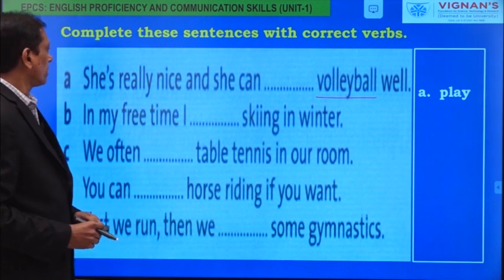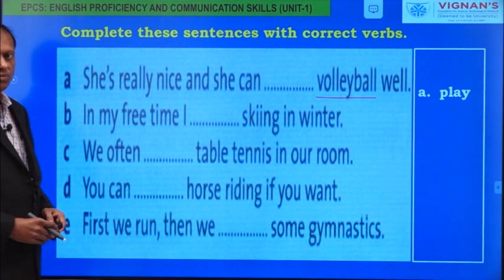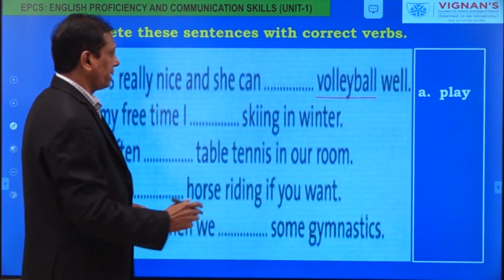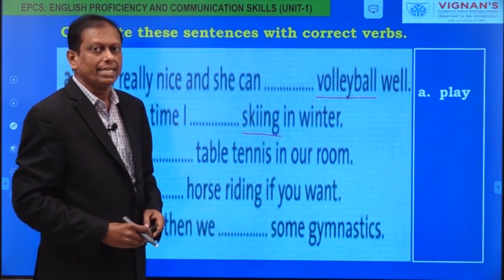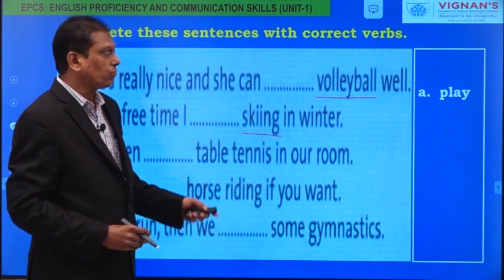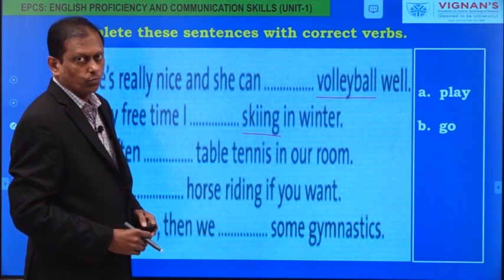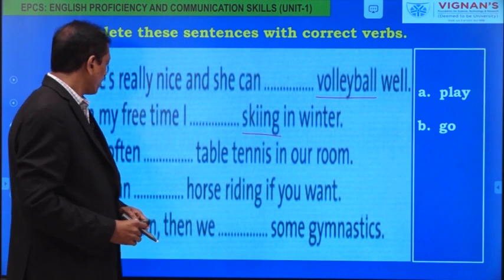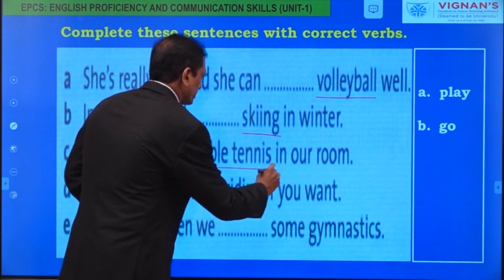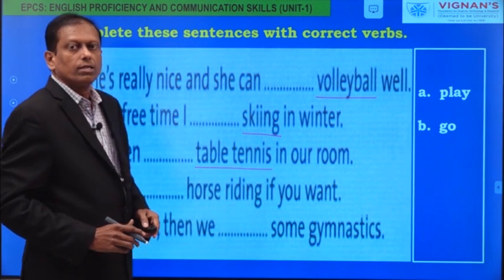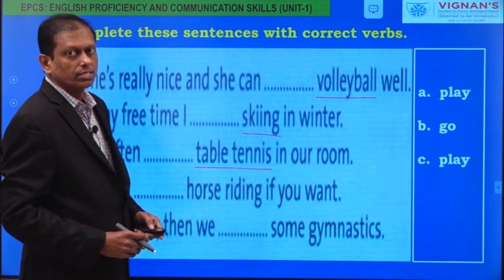Look at the second one. In my time, I go skiing in winter. And this skiing is a word ending in ing. So what is the verb that we use? I go skiing in winter. And look at the third one. We often play table tennis in our room. Table tennis is a sport that we play with a ball. So the answer is play.